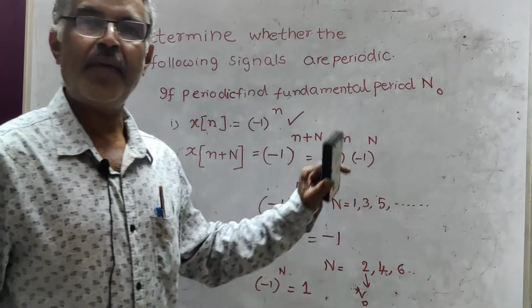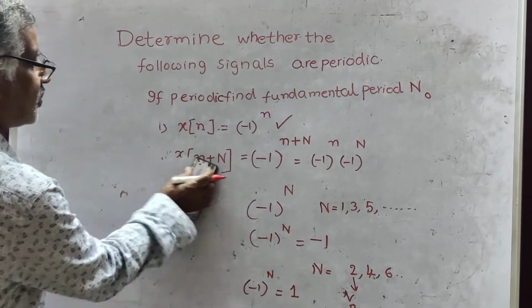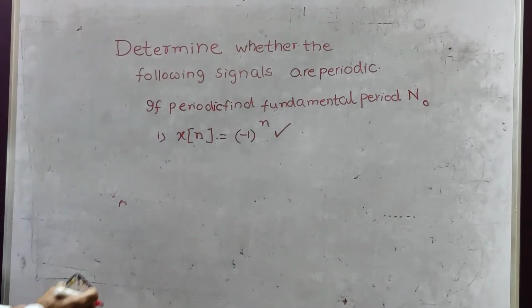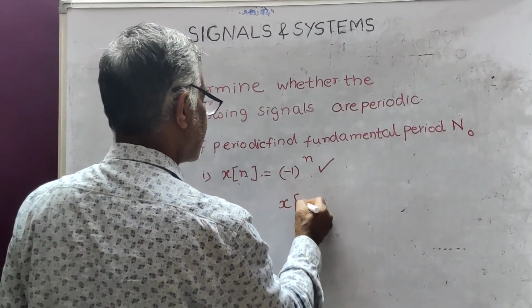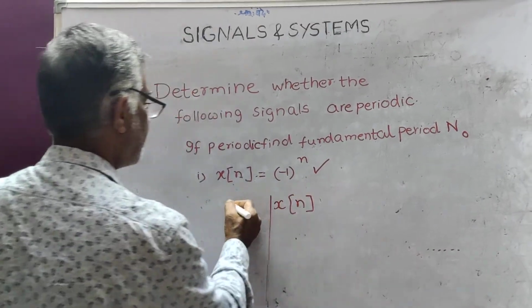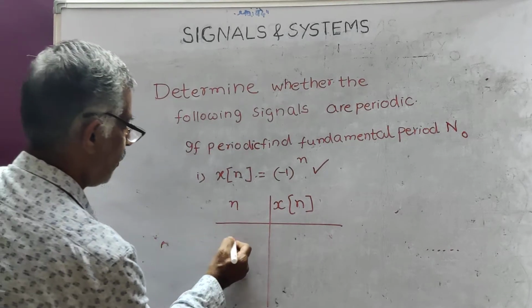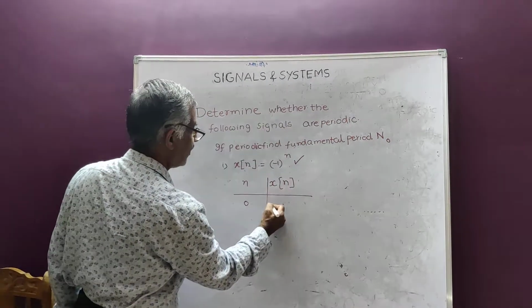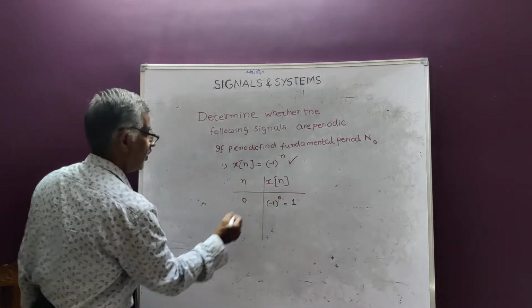Now I will work out the same problem in another way. I will ask you to sketch x of n. This is x of n, this is n. Give values to n. If you give n equal to 0, then x of n is minus 1 to the power of 0, equal to 1.